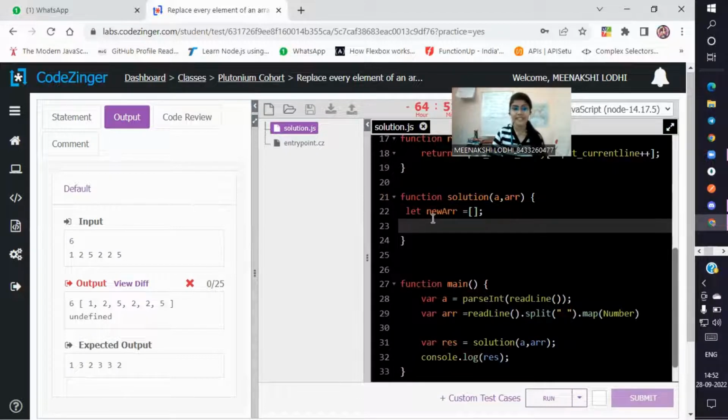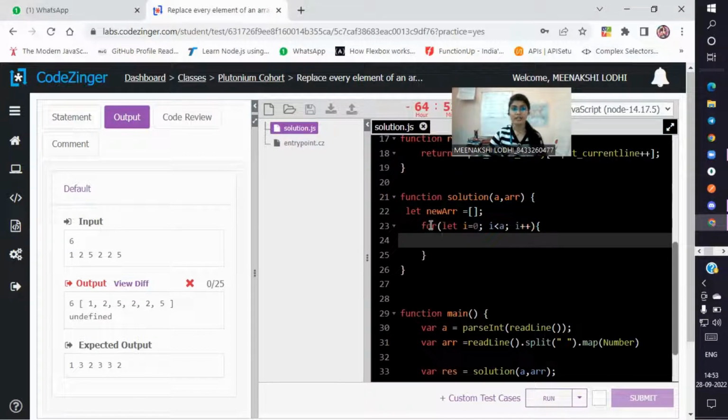For accessing every element, I am using a for loop. Here I declared a variable i, which is initialized by 0. The value of i will be checked to be less than the array's length, which is A here. For incrementing the value of i, I am using the increment operator.